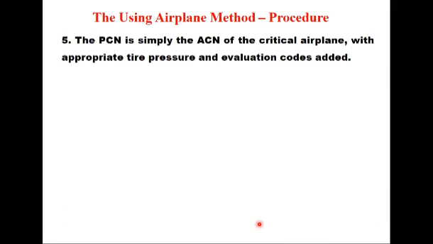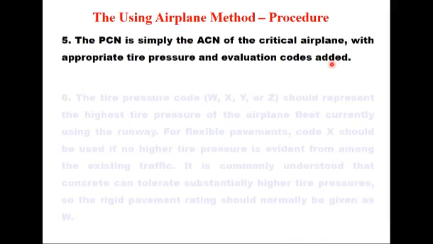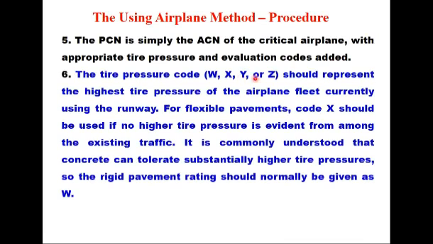Then the PCN is simply the ACN of the critical airplane with appropriate tire pressure and evaluation code added. Tire pressure code W, X, Y or Z should represent the highest tire pressure of the airplane fleet currently using the runway. For flexible pavement, code X should be used if no higher tire pressure is evident from among the existing traffic. It is commonly understood that concrete pavement can tolerate substantially higher tire pressure, and therefore rigid pavement rating should normally be given as W, that is the highest one.